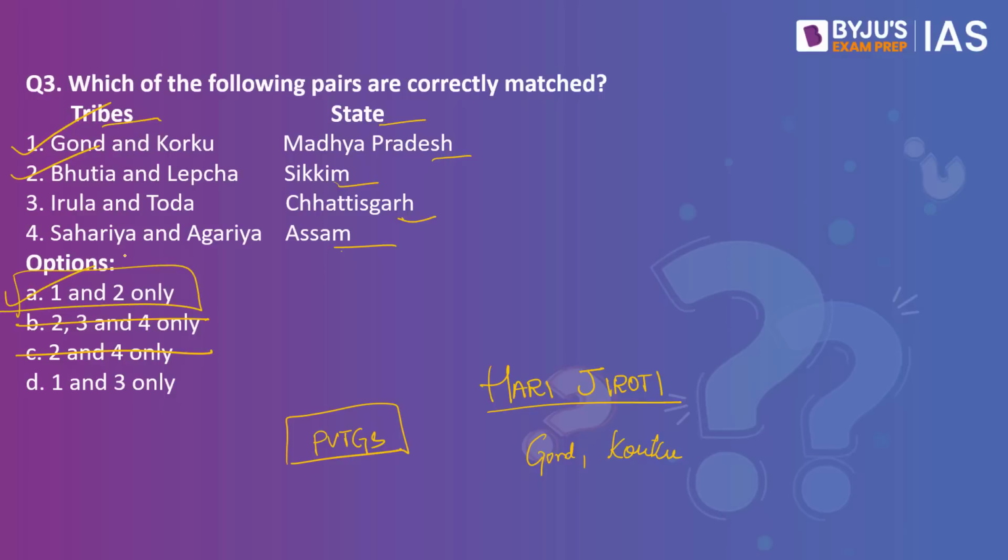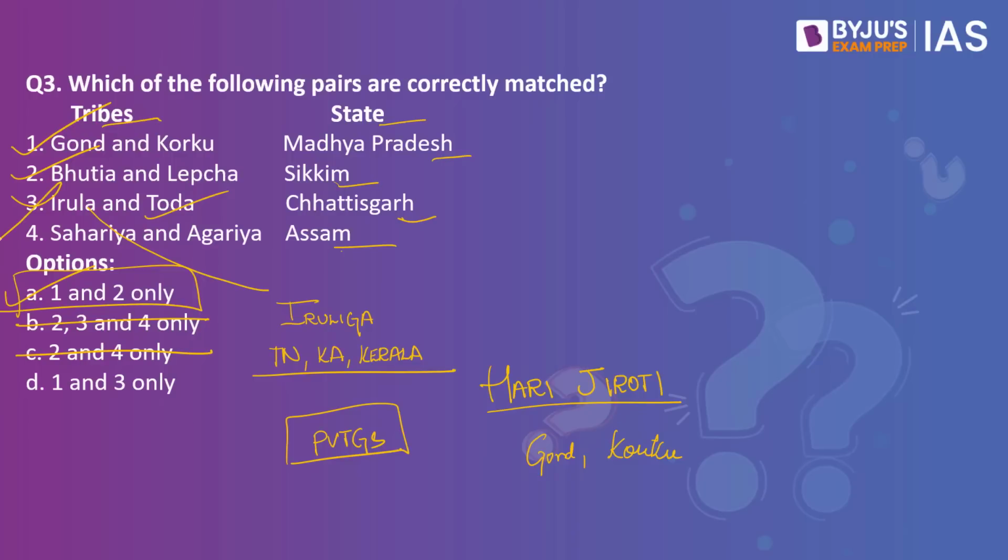But let us also discuss the other remaining tribes. See, the Toda is a pastoral tribe who live in the Nilgiri hills of South India. And Irula, also known as Iruliga, are inhabitants of the states of Tamil Nadu, Kerala and Karnataka. So 3 becomes incorrect. Now coming to Saharias and Agarias.